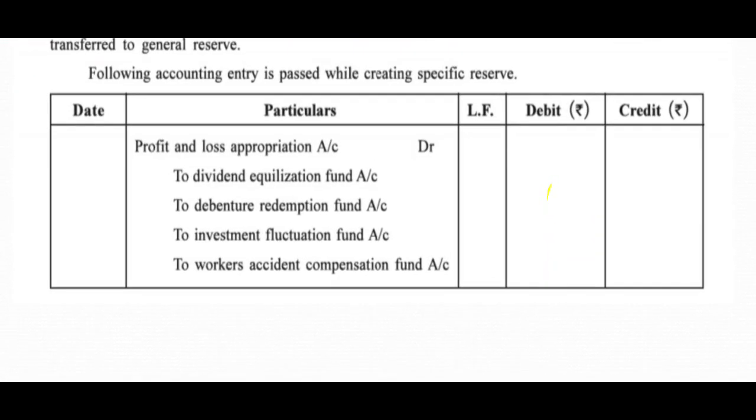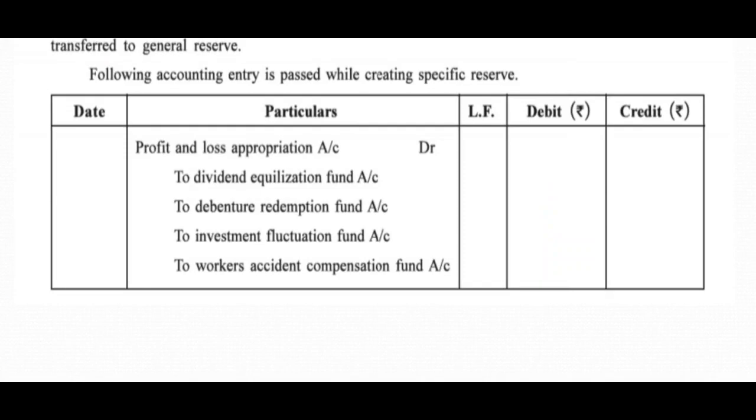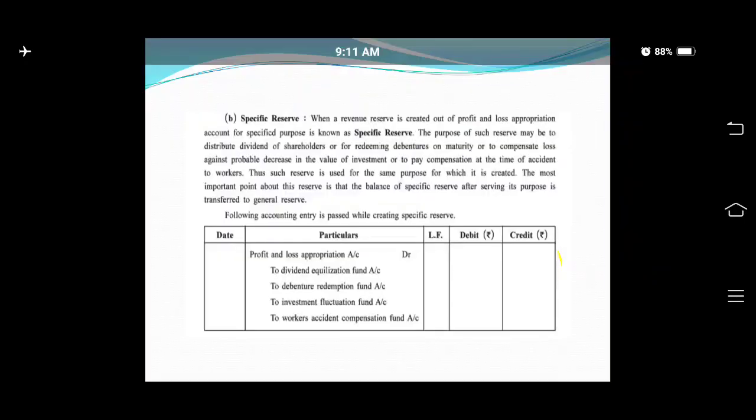The following entry is passed: profit and loss appropriation account debit to dividend equalization fund, debenture redemption fund, investment fluctuation fund, worker accident compensation fund. These are the different types of specific reserve. Let us discuss all of them individually.